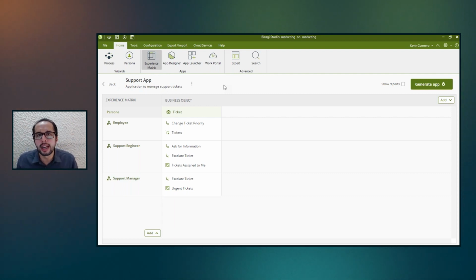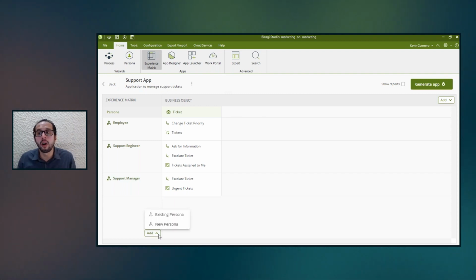If I want to create an experience matrix from scratch, I can just jump here and start saying that I want to add new personas, and I'm always going to have the option to select an existing persona or create a new persona from scratch. That's what it means when I was saying that you can create your experience matrix top down or bottom up.